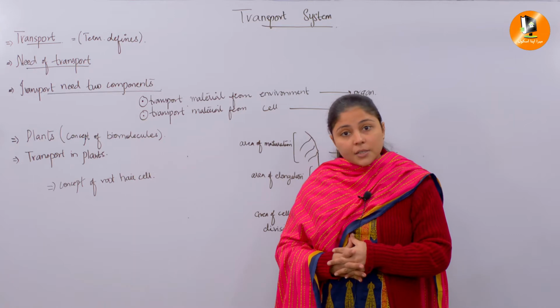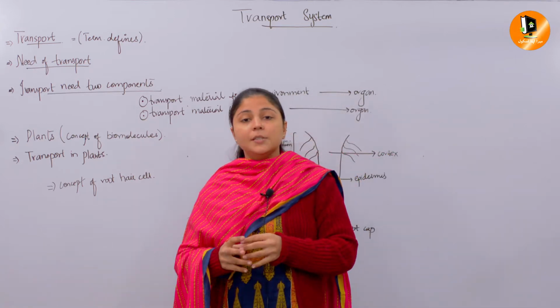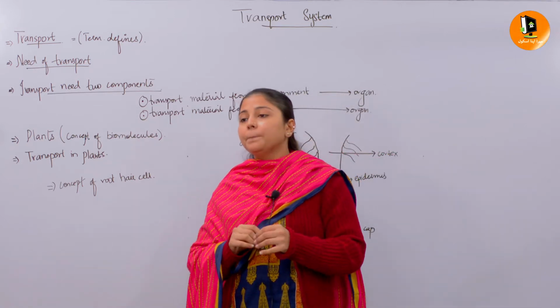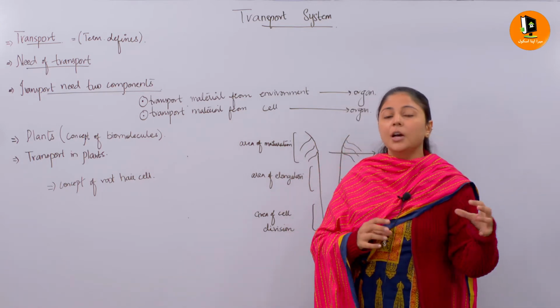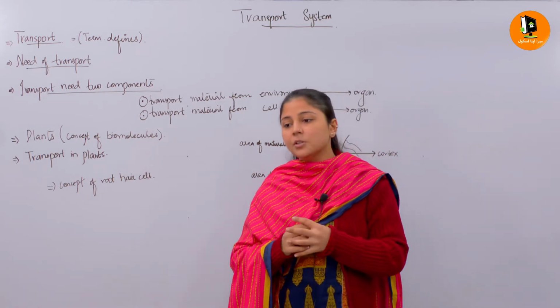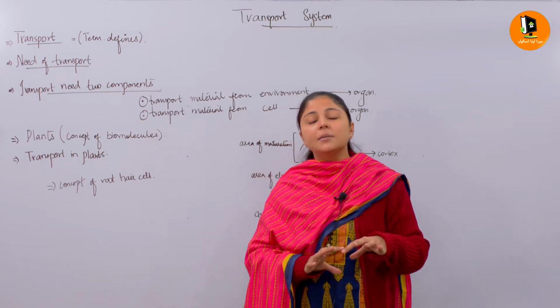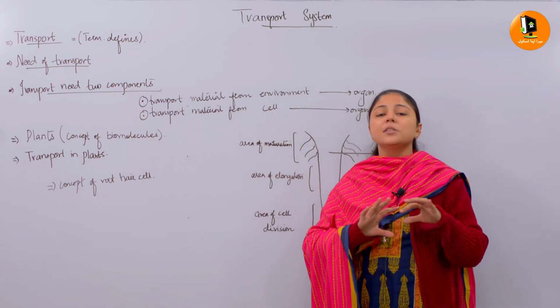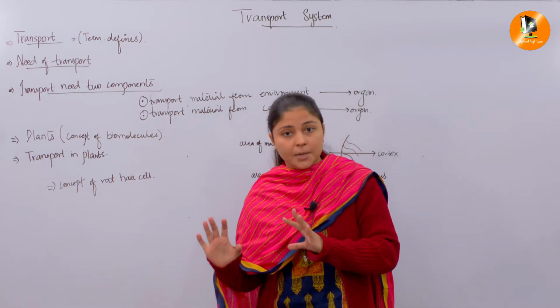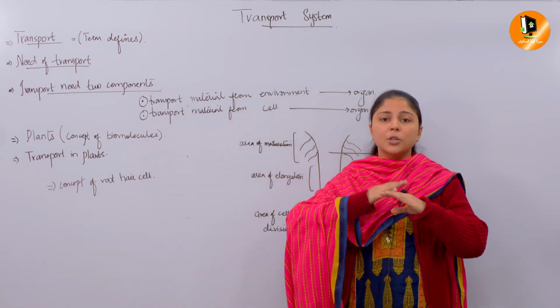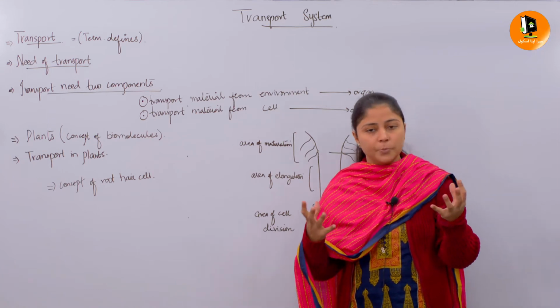So why is there a need for a transport system in the body? If we are talking about a unicellular structure, a one-cell organism, there is no real need for a transport system, but transportation still takes place through the surface, through the diffusion process.